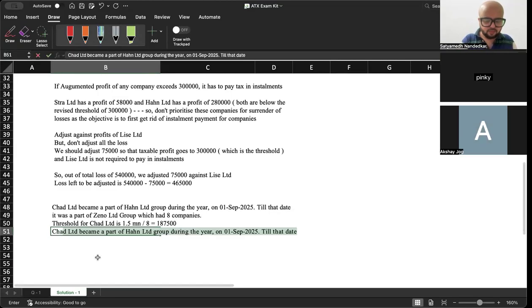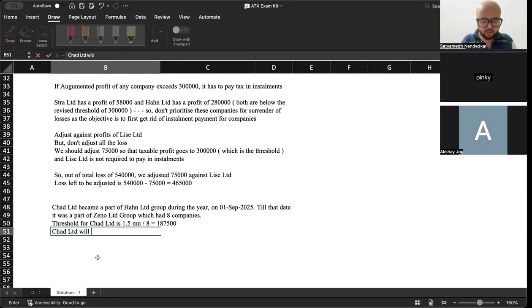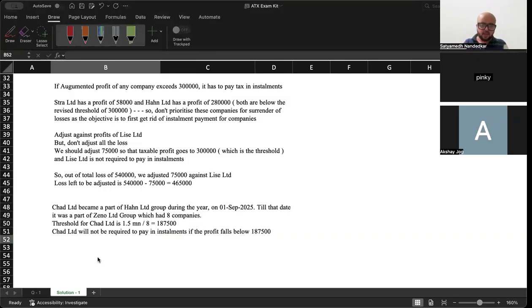Now, Chad Limited will not be required to pay in installments if the profit falls below 187,500. Correct? अब, to reach that number, what should we do? See, Chad Limited was a member of another group for how many months? Sorry, not Jan, April, May, June, July, August.